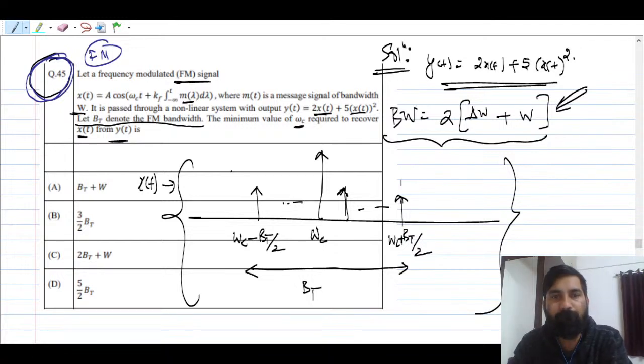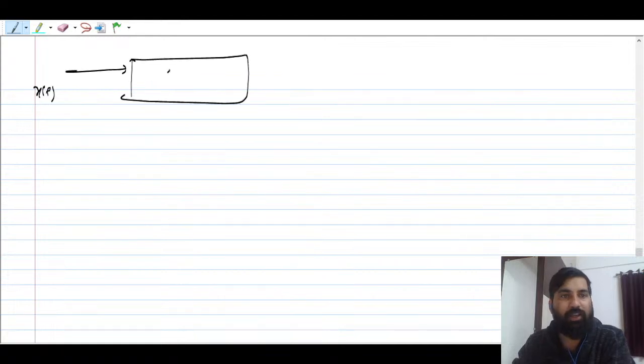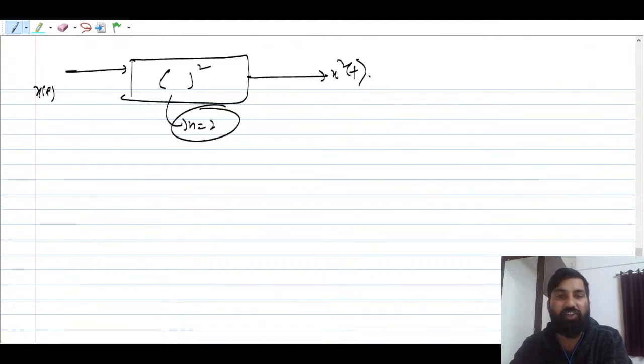Okay, and now let us pass it through a square device. So if you do x square t, the frequency multiplier is 2, right? So if x(t) is passed through a kind of frequency multiplier, it will become x square t. So here the value of n is 2. What are the things that are going to change? Suppose delta omega is the frequency deviation here, so it will become 2 times delta omega, right?